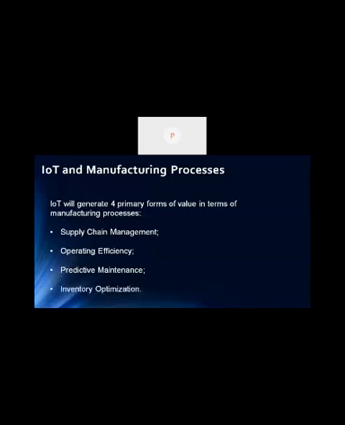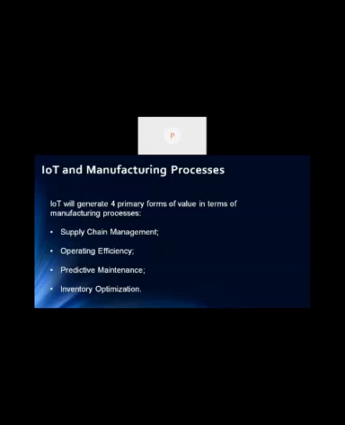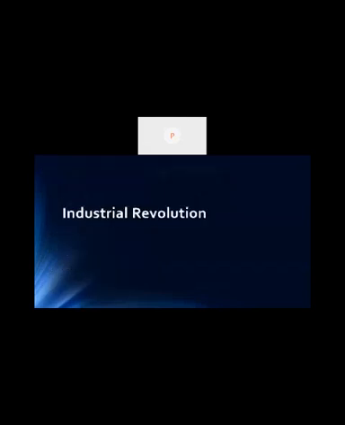And then inventory optimization. Once we have all the data on the server, we can do that. Sometimes maybe some raw material is in abundance, and another is not. So we arrange only the sufficient amount of raw material that is needed for the production process. We need not put something in abundance while another thing is in shortage. That kind of problem will not be there if we use IoT properly in the industries.